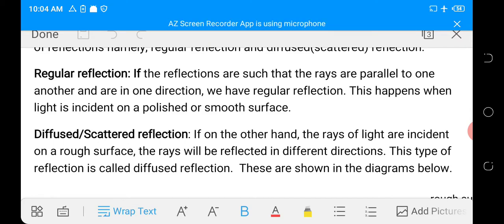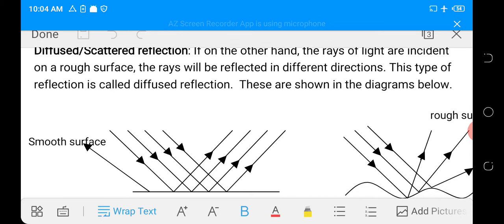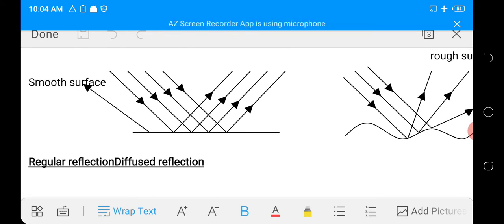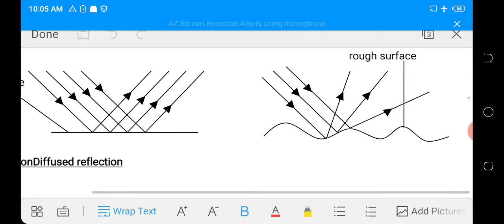The diagrams below show the two types of reflection. The first diagram shows regular reflection. You can see that the surface is smooth and all the parallel rays that are incident on the smooth surface are reflected parallel to one another. So this is a regular reflection. But look at the second diagram. The surface is rough. So the parallel rays that are incident on the surface are scattered after reflection. They are not parallel to one another after reflection. So this is a scattered or diffused reflection.